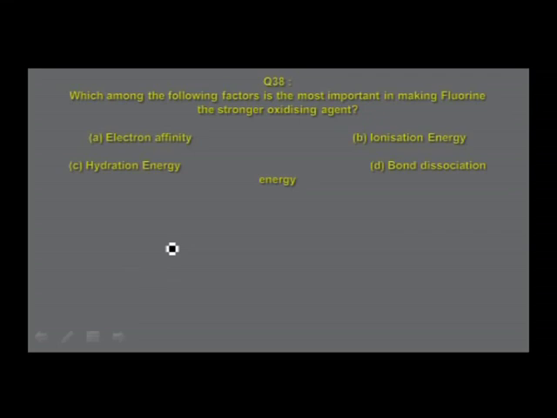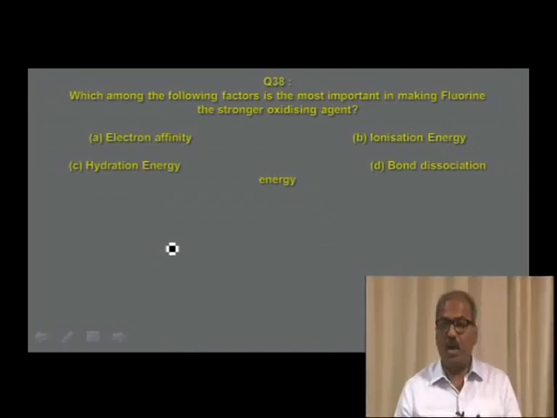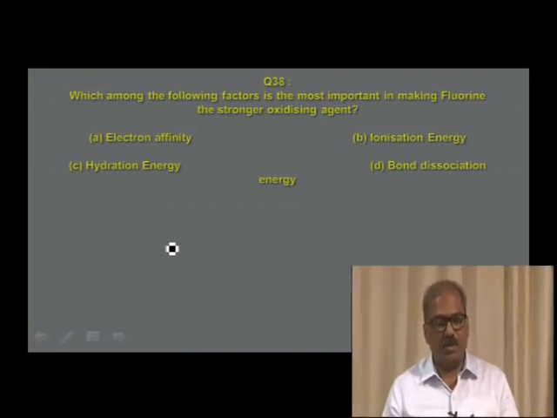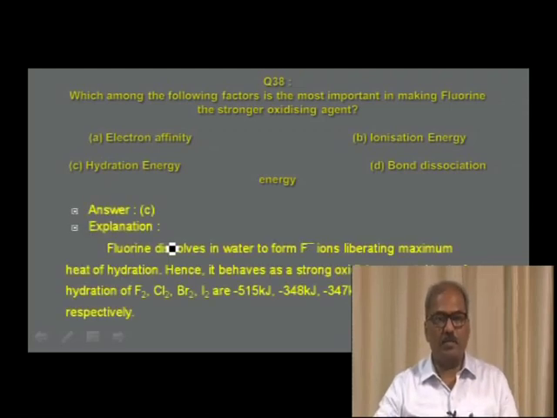Which among the following factors is the most important in making fluorine the stronger oxidizing agent? Is it option A, electron affinity, option B, ionization energy, option C, hydration energy, or option D, bond dissociation energy? The answer for this question, I find, is in option C, that is hydration energy.